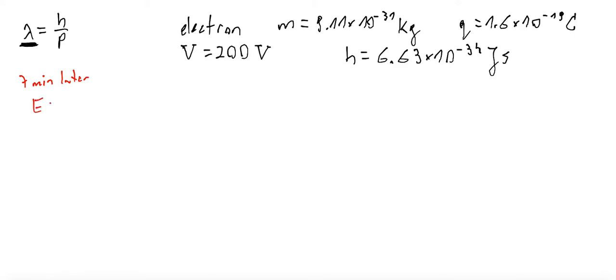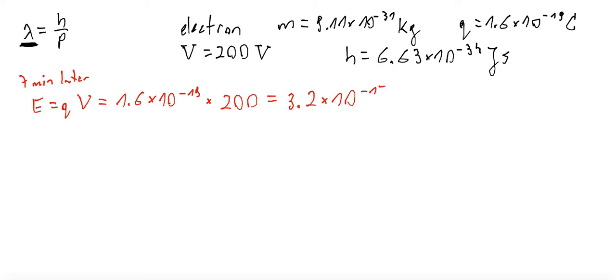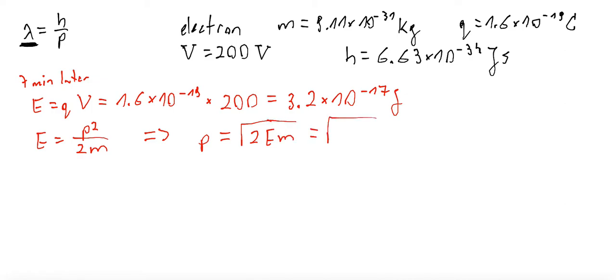First of all, you have to calculate the energy gained by the electron by multiplying its charge, 1.6 times 10 to the power of minus 19, times the voltage, 200 volts. So this is 3.2 times 10 to the power of minus 17 joules. Second, you have to use the equation linking momentum and energy. Momentum p is the square root of 2Em, which is the square root of 2 times energy, 3.2 times 10 to the power of minus 17, times the mass of the electron, 9.11 times 10 to the power of minus 31, all in standard units.